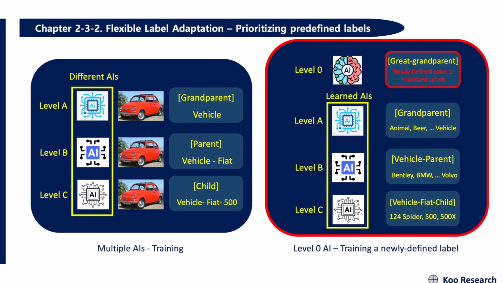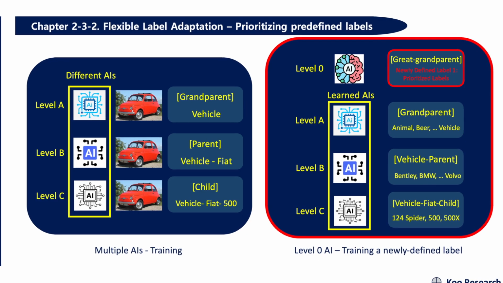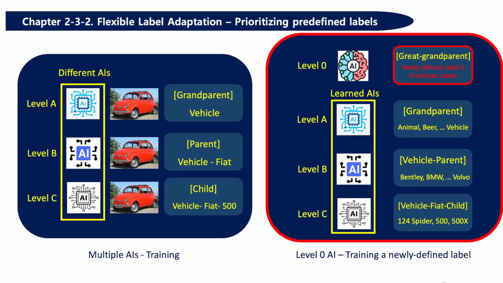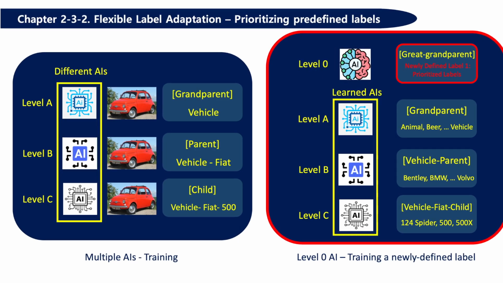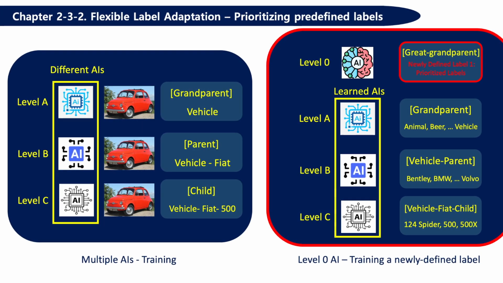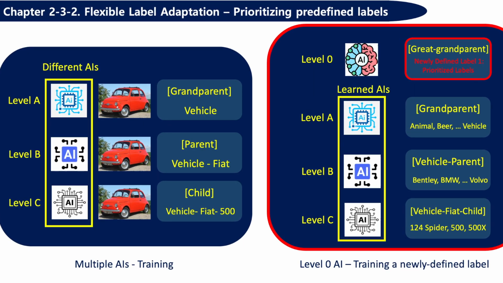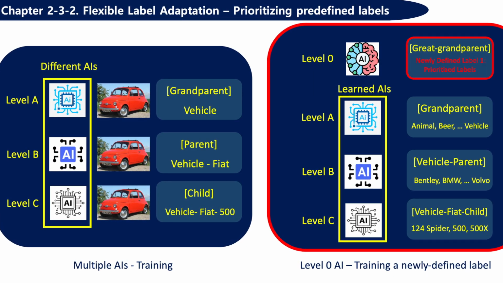For example, in the case of prioritizing predefined labels, as depicted in this figure. Prioritizing the recognition of specific labels within Level A can be achieved by integrating the selected labels as newly defined ones at Level 0.